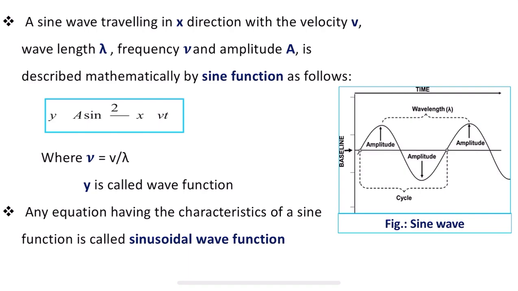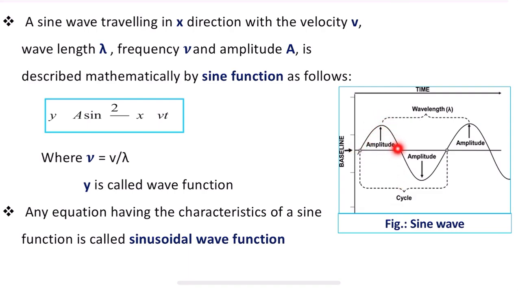Okay. So any equation having the characteristics of a sine function is called a sinusoidal wave function, and this is the figure which shows how a sine wave or sinusoidal wave propagates in a direction. That direction might be particularly towards the x axis or irrespective of the direction. A sine wave always moves in one direction, with a velocity, a wavelength, a frequency and an amplitude. So this is how we understand it.